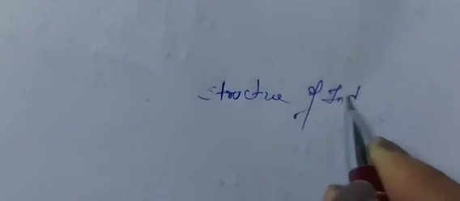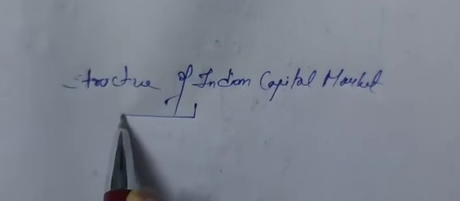So the structure of the Indian capital market, we can divide it into two parts.